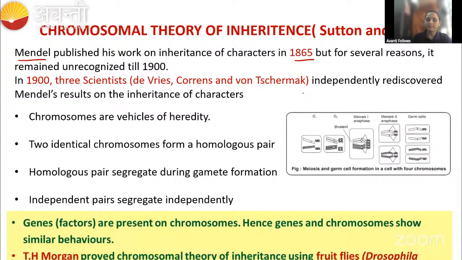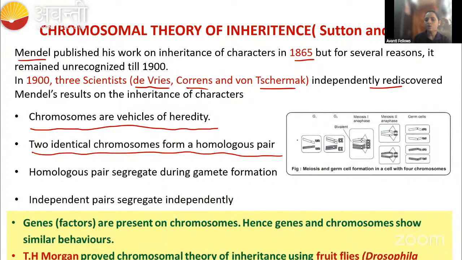So it is unrecognized. But the three scientists, De Vries, Correns, and Tschermak, independently rediscovered that the chromosomes are vehicles of heredity. They told that the two identical chromosomes form the homologous pair.